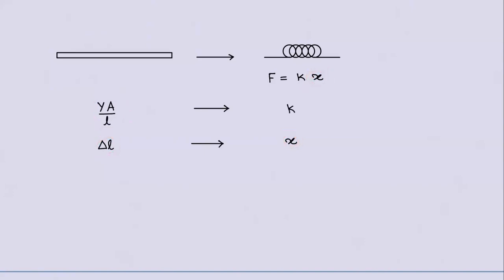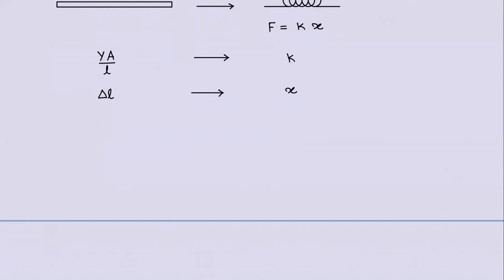Sir, what is the advantage of it? Now, once you remember this, you don't need to worry about elastic potential energy. The elastic potential energy formula is half YA by L into delta L square. You don't need to mug up. You know potential energy because of a spring? Half K x square, right? Same thing you use here also. But what is K? YA by L. What is X?